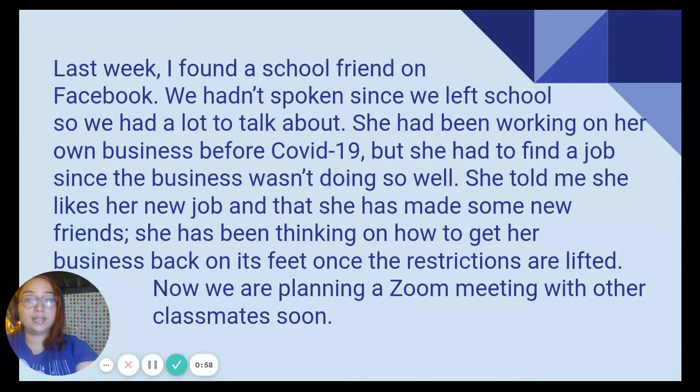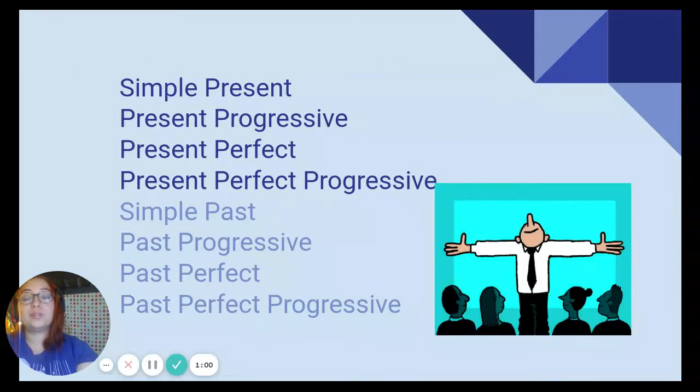Okay, so let's continue. Now, today we're going to be talking about a lot of tenses: simple present, present progressive, present perfect, present perfect progressive, simple past, past progressive, past perfect, and past perfect progressive. So let's continue.